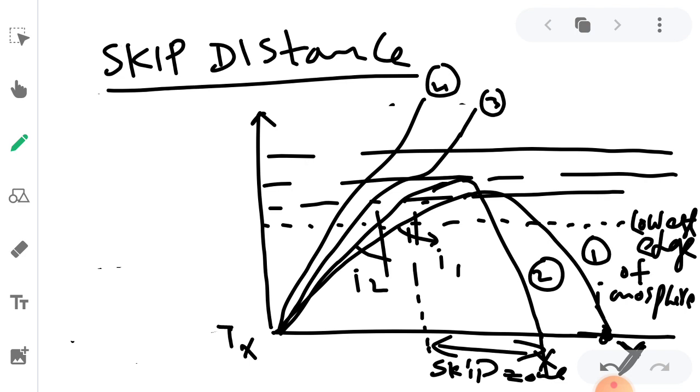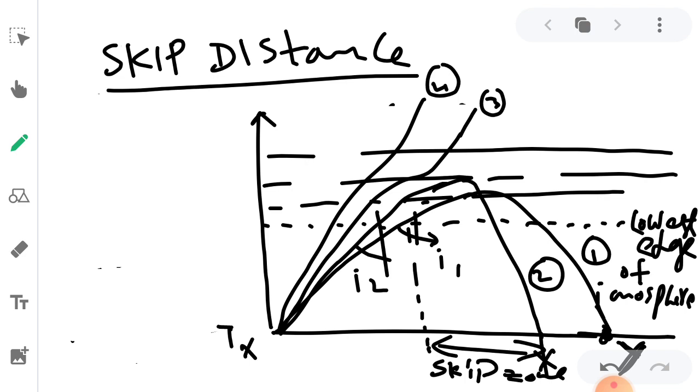For example, signal 1 has a larger incident angle compared to signal 2, so signal 1 has traveled a longer distance. If we go on decreasing the incident angle, the wave penetrates the layer, that is signals 3 and 4, and does not return to the earth surface.